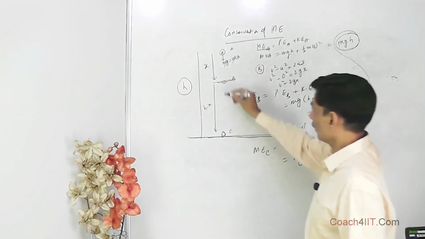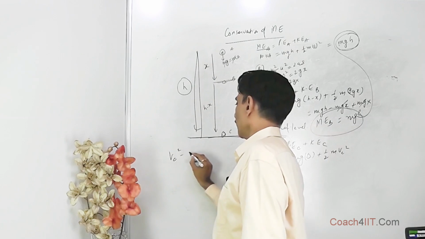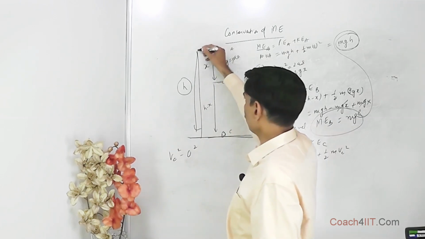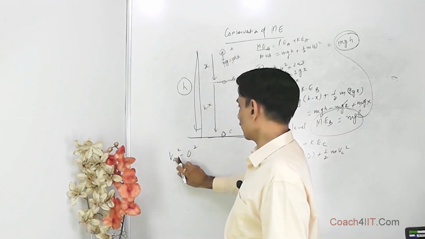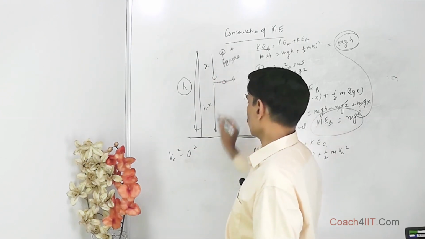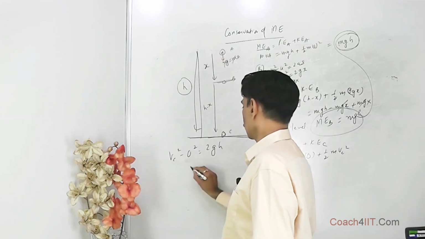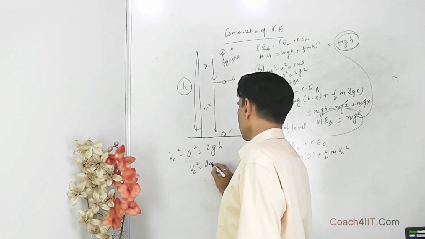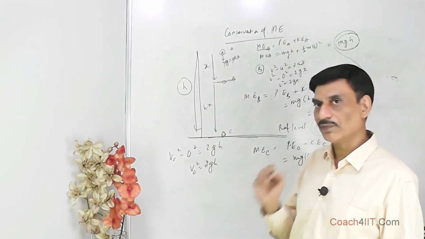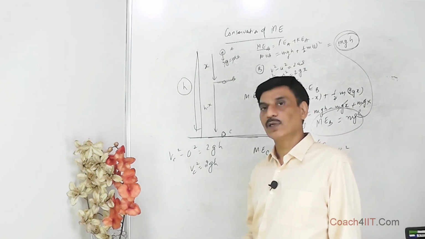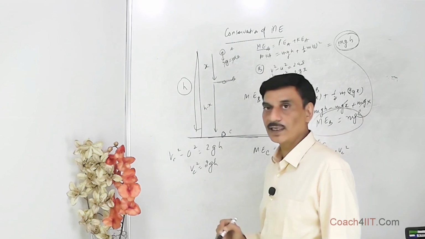What is the velocity over here? So let's take the journey from here to here. So vc squared minus u squared, we are taking from here to here. Velocity over here is vc. Let's write vc squared minus 0 squared is equal to 2, a is g and this is h. So vc squared is equal to 2gh, that is the velocity over here just before striking the ground. It is not the velocity after striking the ground, that will become equal to 0. But when we say velocity, it is the velocity just before striking the ground.